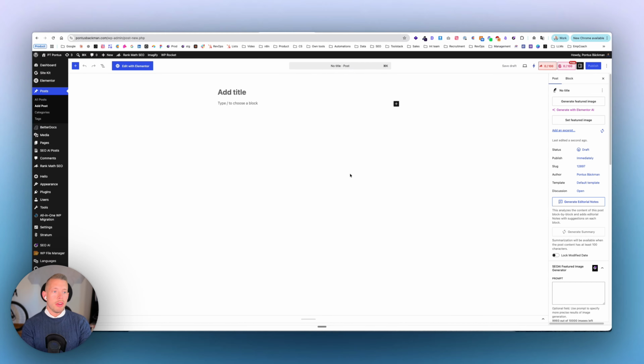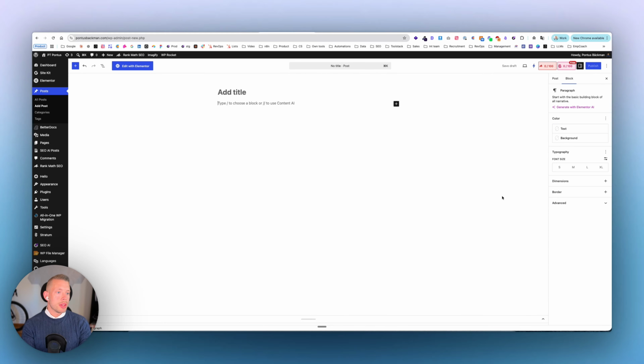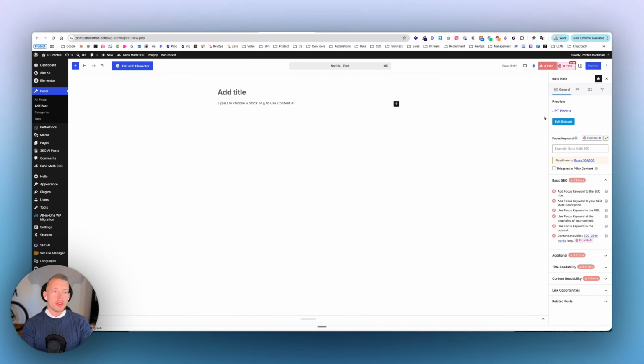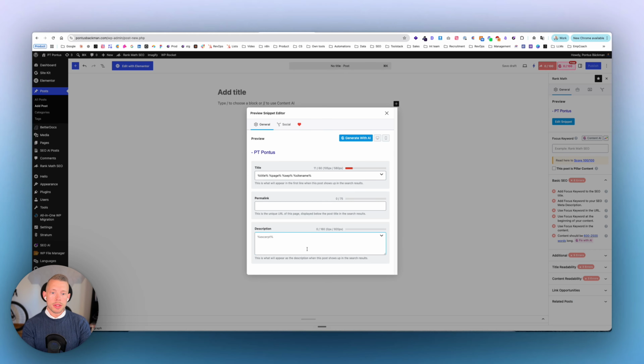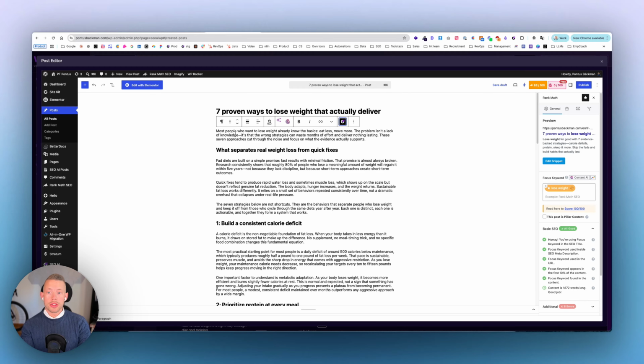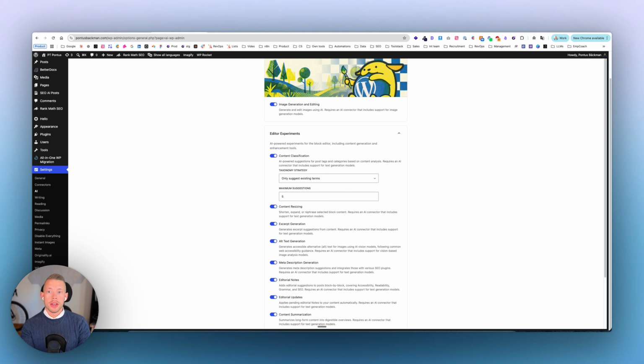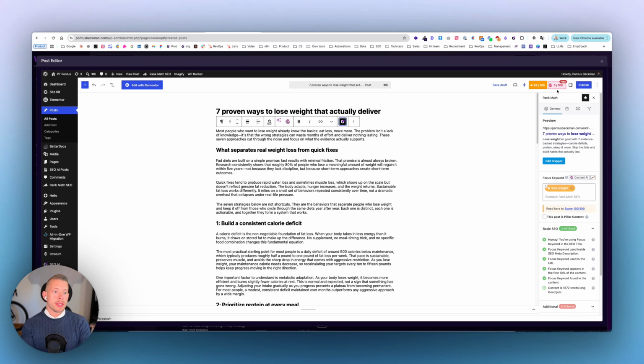Now, you need to have everything prepared. So the title, the content. We don't have anything here, which means that we would essentially need to generate this, which is one of the features that you could now do with this. But you could also do it before with Rank Math or Yoast. So there's nothing really new here.